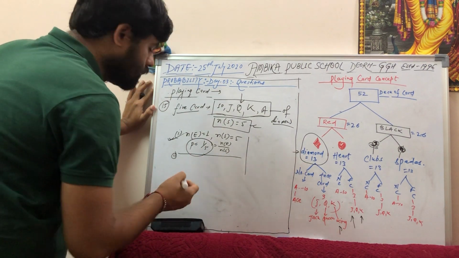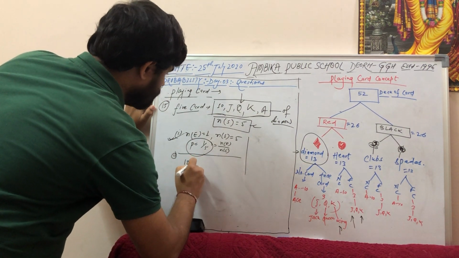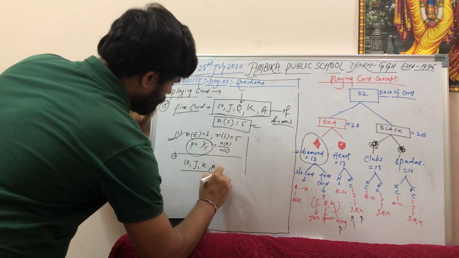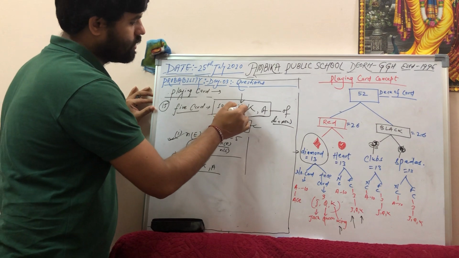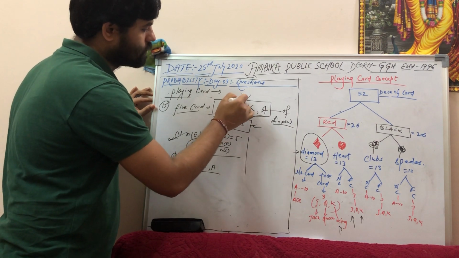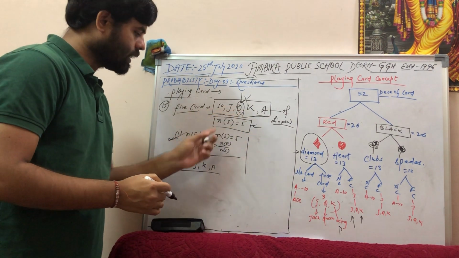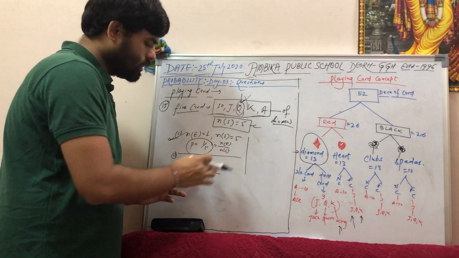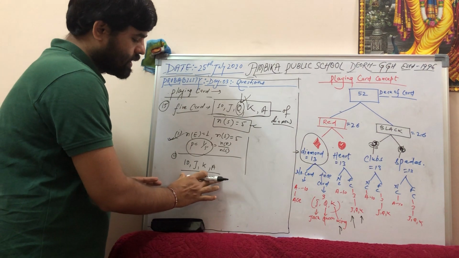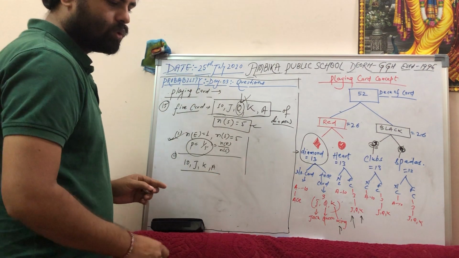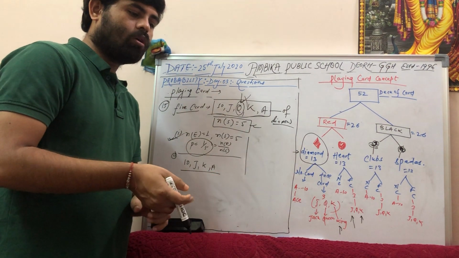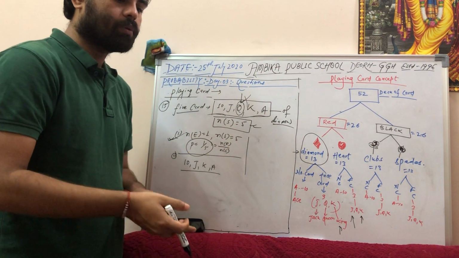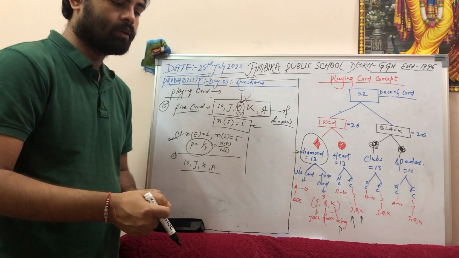What are the possible outcomes? 10, J, K, A. Because I have taken it out. ये वाला चीज हम उड़ा दिए, इसको उड़ा देंगे. पहला क्वेश्चन में ये था, लेकिन in the next question we have removed this particular queen, and now I am talking from the 10, J, K, A perspective. Question is, if the queen is drawn and put aside, queen को लेकर के हम बाहर में रख दिए, what is the probability that second card picked?